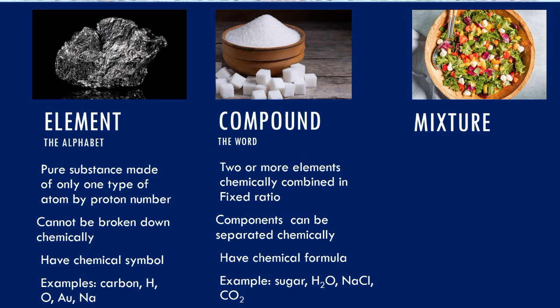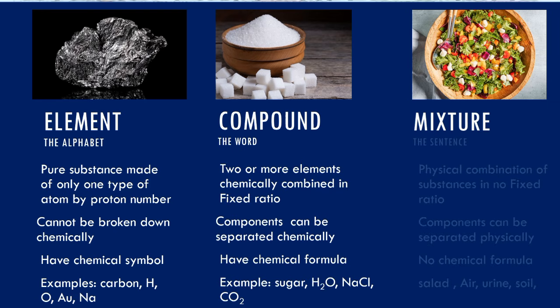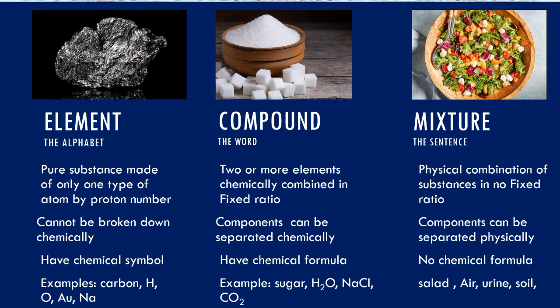For mixtures, it is a physical blend. It's just a physical joining of substances where each substance retains its own properties. Example, air. Salad. Salad is a heterogeneous mixture, whereas air is a homogeneous mixture. What I mean by homogeneous is that the composition is uniform. I'm not saying that it's fixed, but the composition is uniform. So air is colorless. But salad has green, red, and other colors in it.